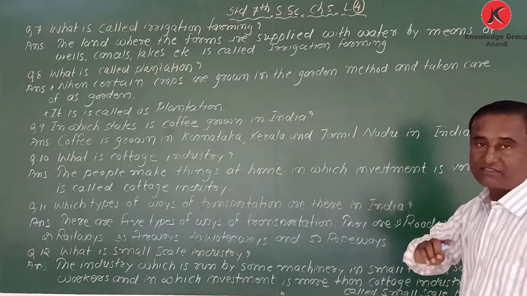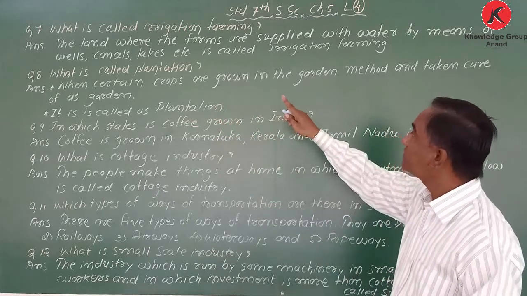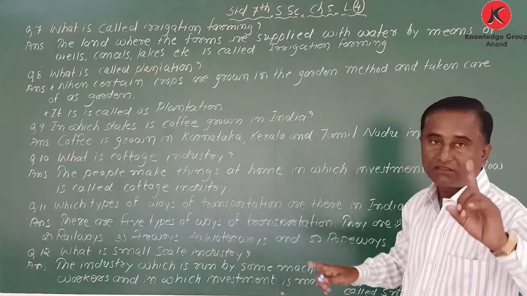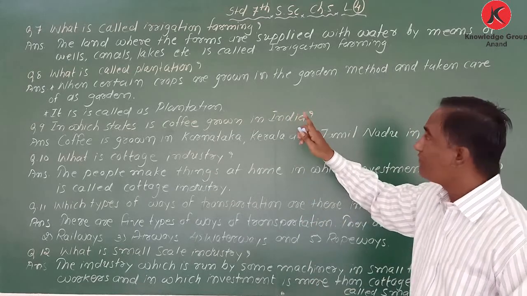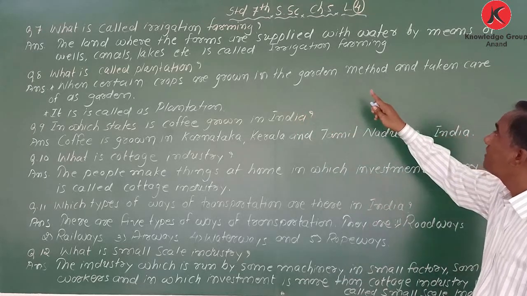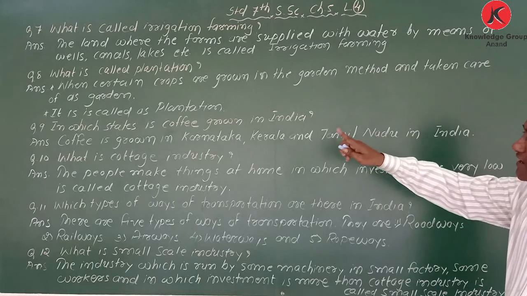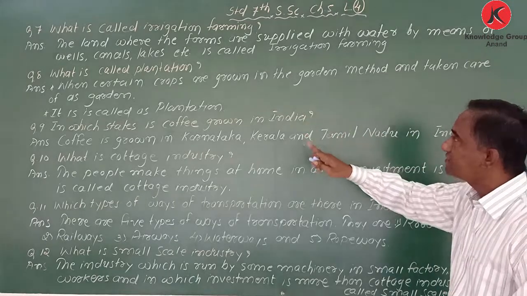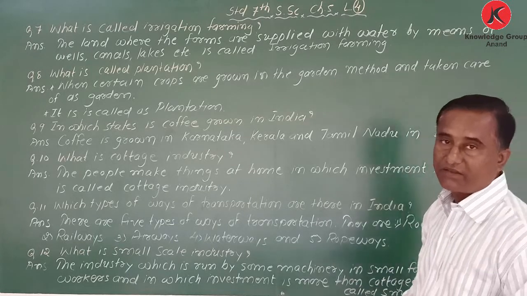Answer, listen. The land where the farms are supplied with water by means of wells, canals, lakes, etc. is called irrigation farming.